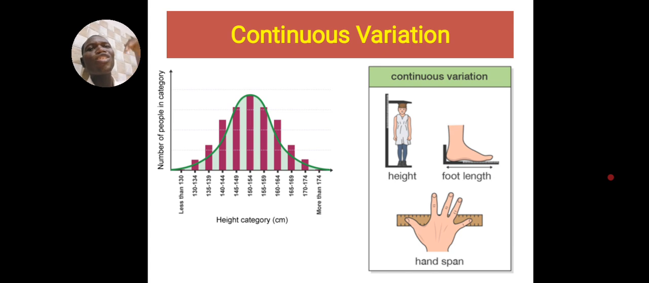The number is continuous between the two extremes, between the one that has the shortest on earth and the one that has the longest on earth. There are several continuous numbers in between. This is what we call continuous variation. The differences that exist continually among individuals. I hope this is very clear.